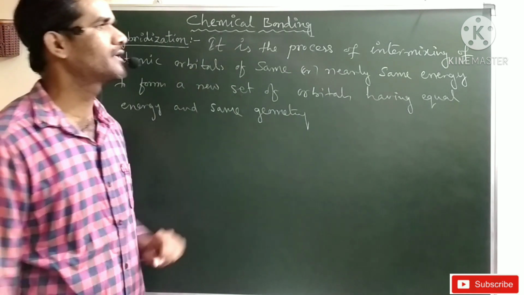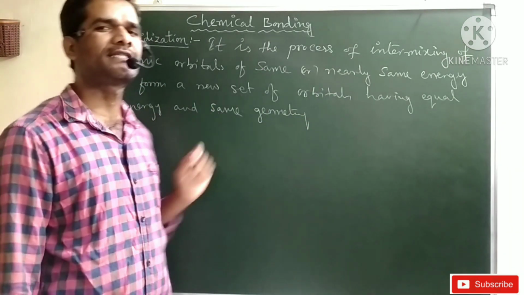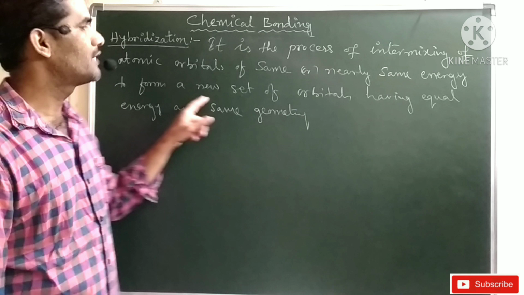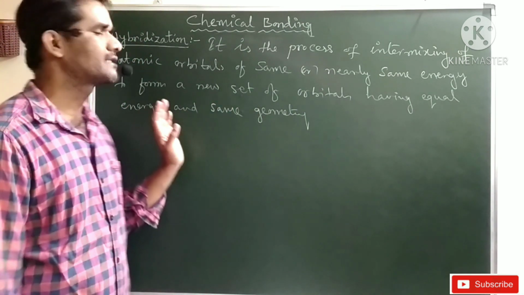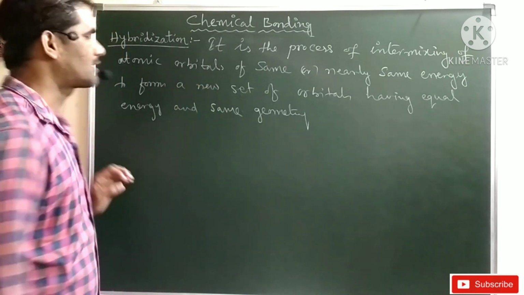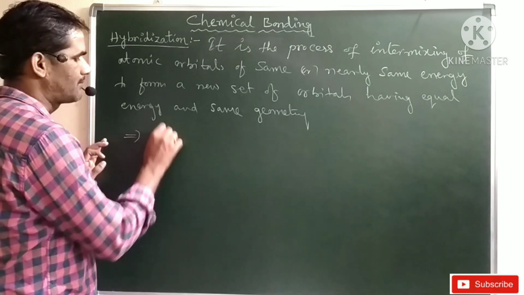It is the process of intermixing of atomic orbitals of same or nearly same energy to form a new set of orbitals having equal energy and same geometry. The new set of orbitals formed in this hybridization process are called hybrid orbitals.